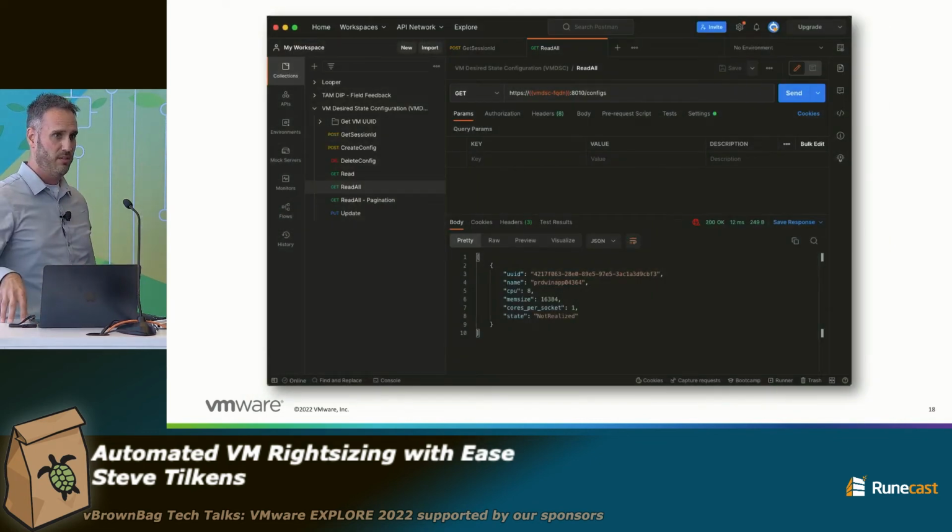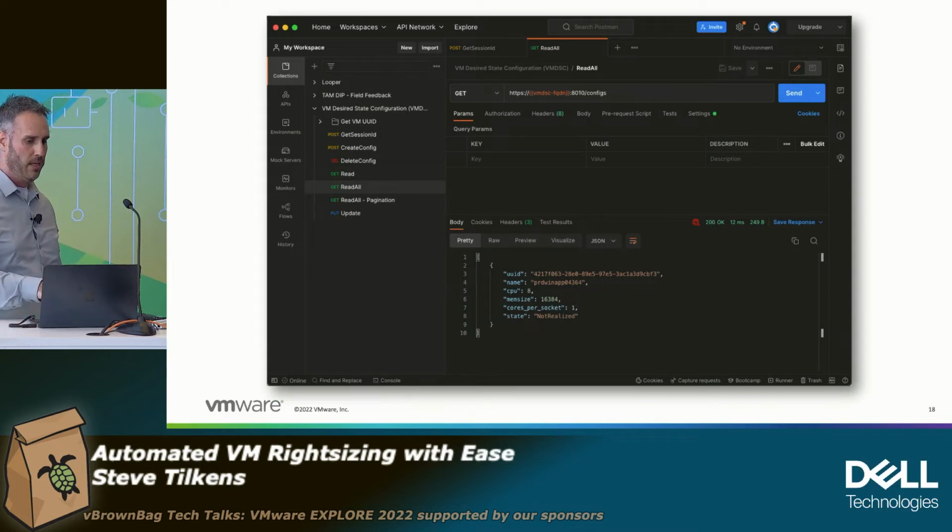So VMDSC at this point is just waiting and watching for that VM to reboot. When it does, it's going to halt the process, power it off real quick, make the change, power it back on, and it takes about a second. Nobody really notices, right? So because we're good VI admins, we want to validate that our config is actually set.